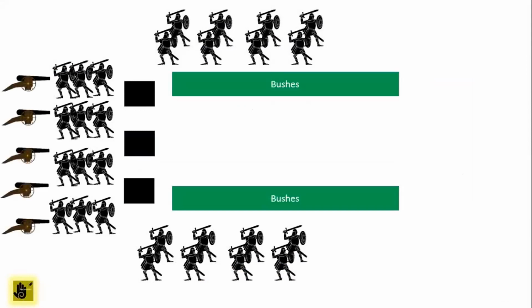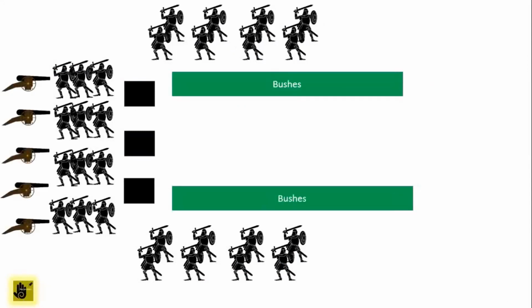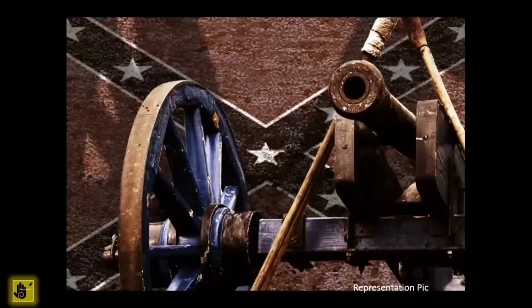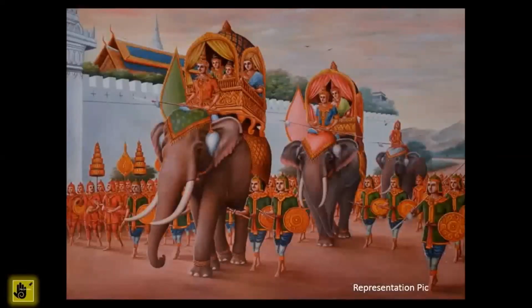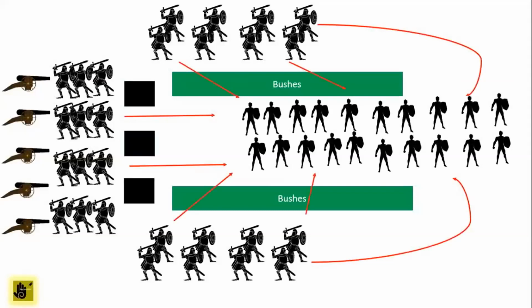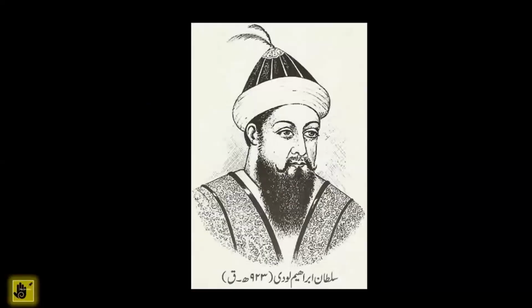Finally, after a week of stalemate and provoking by Babur's army, Ibrahim left his camp to march onto Babur's army. Babur's plan worked. Babur fired cannons to scare the war elephants of Ibrahim. This caused massive chaos, and the elephants trampled many of his own men. The right and left flanks attacked his army from the rear, whereas the right and left divisions attacked from the sides. Ibrahim's army was almost surrounded from all sides by Babur's army. Many of Ibrahim's generals ran away from the battlefield, and within a couple of hours, Ibrahim was killed and his army had suffered a crushing defeat.